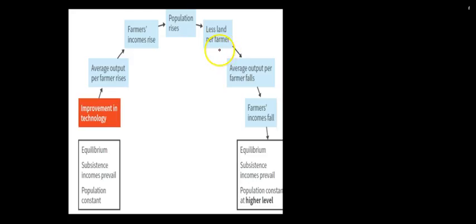Next up, there is another example, and that is technological progress. Technology has improved. So what did Malthus have to say about this technological progress? He said that first of all, we are in equilibrium and there is subsistence income and the population is constant. So there is an improvement in technology. Somehow there is an improvement. So what will happen again?